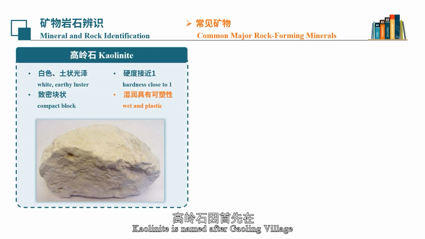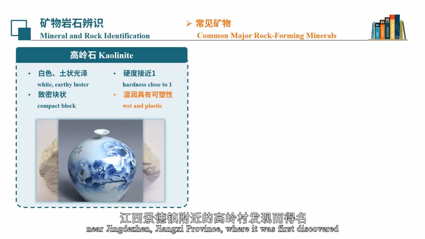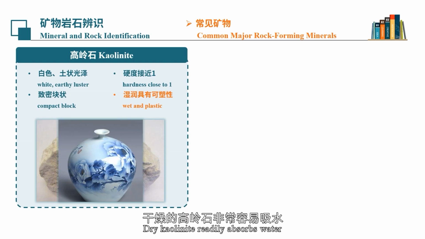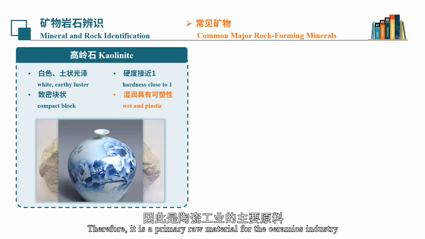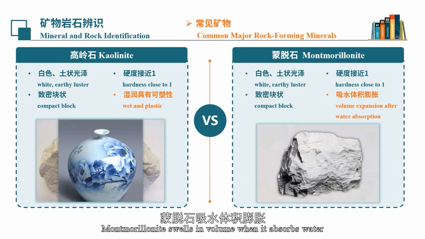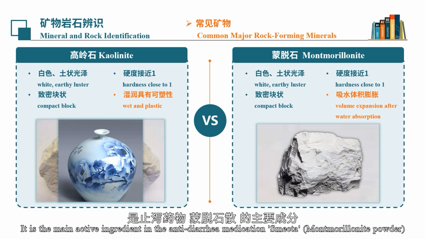Kaolinite is named after Jiaoling village, near Jingdezhen, Jiangxi province, where it was first discovered. Dry kaolinite readily absorbs water. After absorbing water, it does not swell but becomes plastic. Therefore, it is a primary raw material for the ceramics industry. Montmorillonite swells in volume when it absorbs water. It is the main active ingredient in the anti-diarrhea medication Smecta, montmorillonite powder.